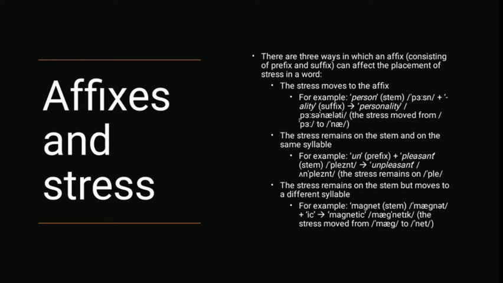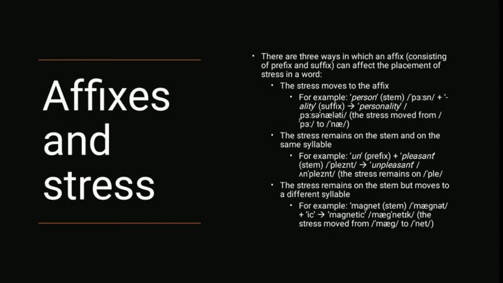So, the stress remains on plea. Next, the stress remains on the stem but moves to a different syllable. Maksudnya, stressnya itu masih tetap berada di stemnya, tetapi berpindah ke syllable yang berbeda.